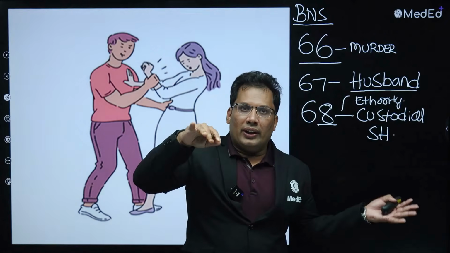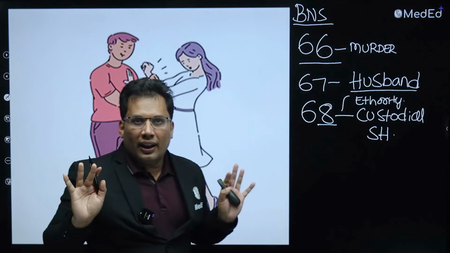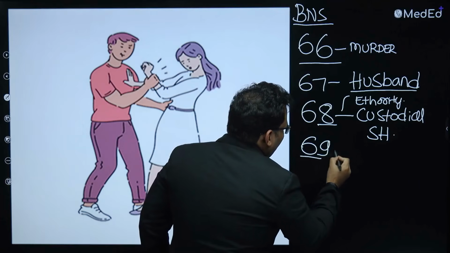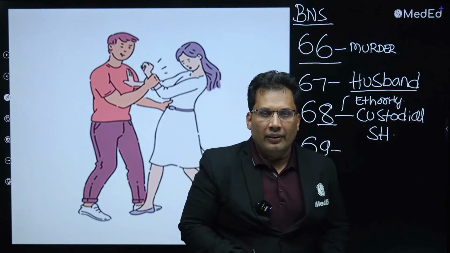Authority, that is 68. 68 done. Now 69. I am going to tell you, 69 is a new section added.